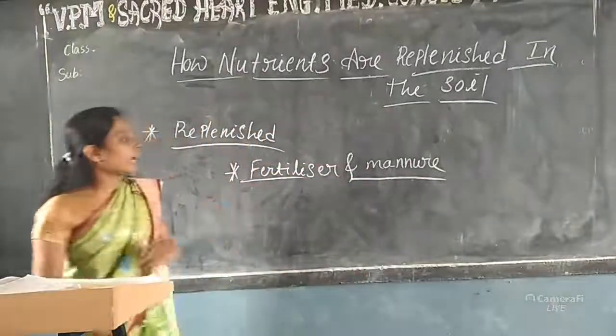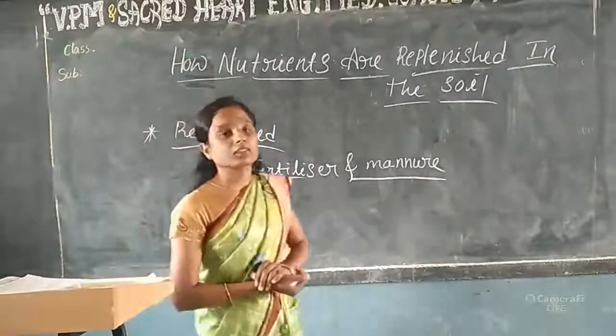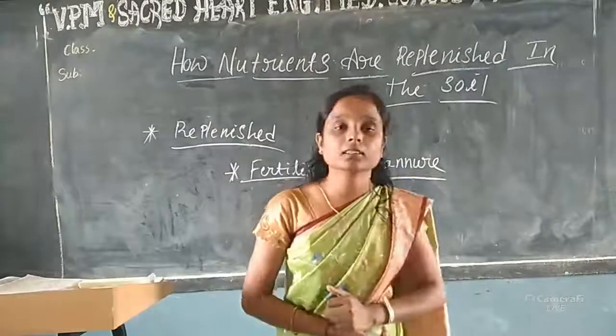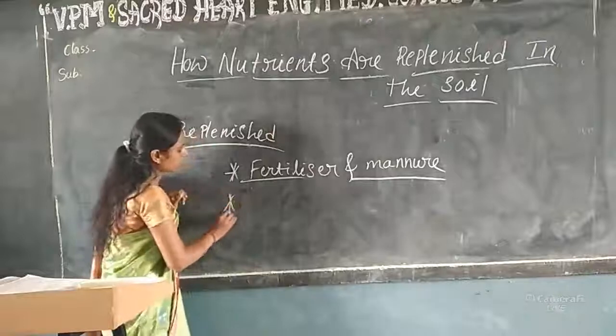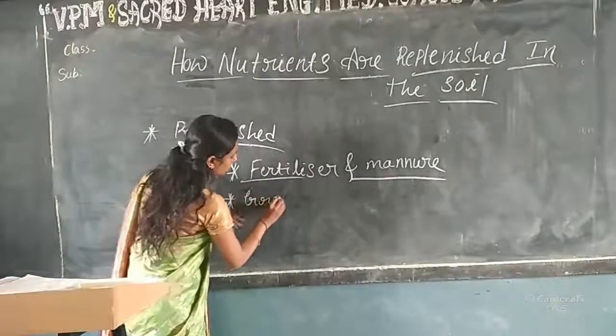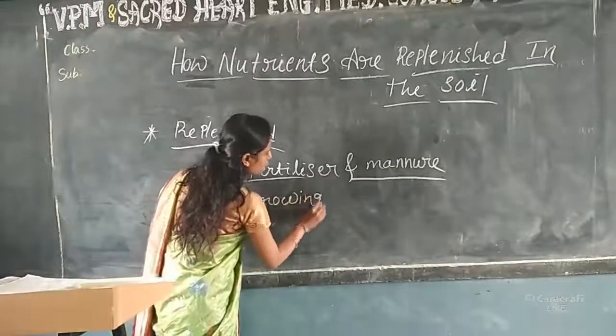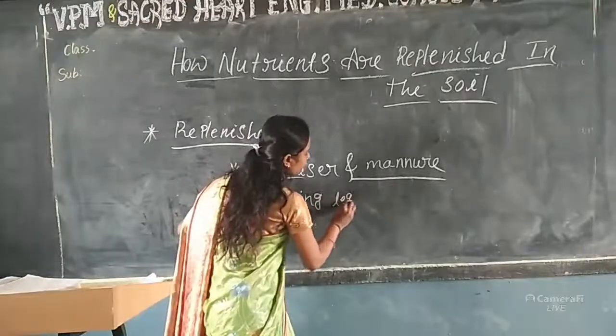Next, another method is there for replenishing the soil. See, another one, growing leguminous plants.